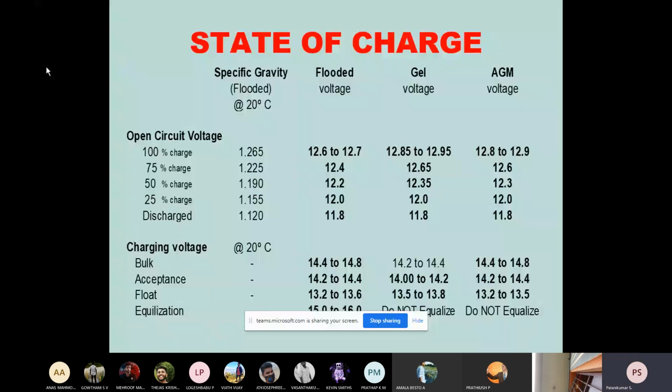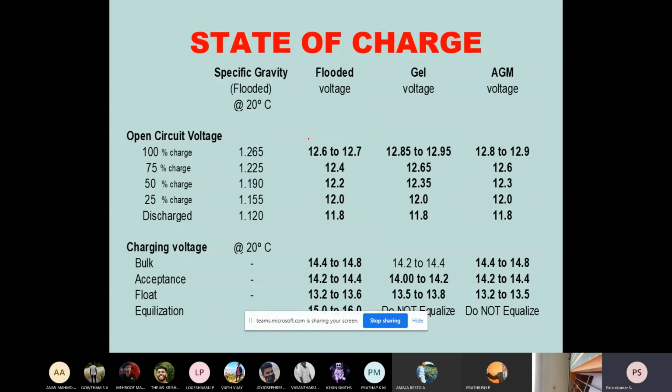As far as when we are using the electrolyte with the gel technology, the state of charge of a lead acid battery can be slightly increased. It may go from 12.85 to 12.95, but as far as the discharge level, it is the same, 11.8 volts only. But when we are using AGM technology, we can get up to 12.9 and the discharge rate is 11.1.